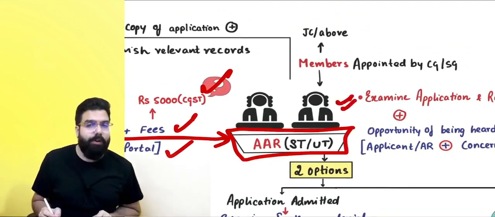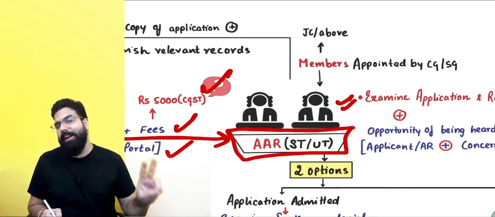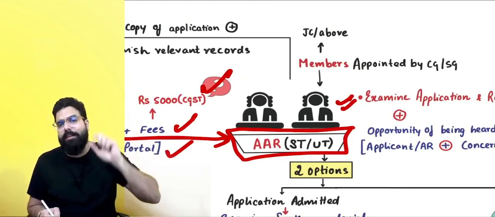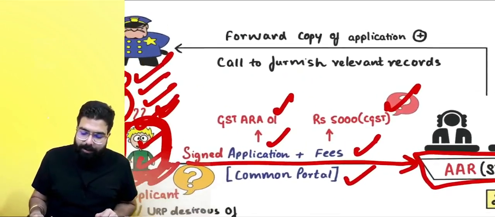Sir, who are these Authority for Advanced Ruling? They are members appointed by the central government and state government each. Means one is a CGST officer, one is an SGST officer. They are both joint commissioner or above.